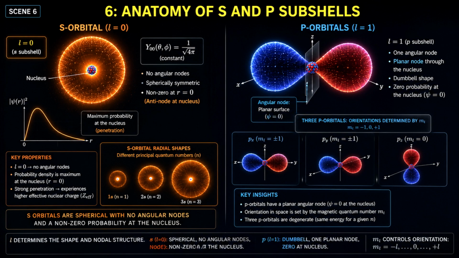When L equals 1, we obtain the three p orbitals, which form a distinct dumbbell shape split by a planar angular node passing right through the center of the nucleus. The spatial orientation of these lobes in three-dimensional space is governed by the magnetic quantum number m sub l, which takes integer values from negative L to positive L, filling space as symmetrically as possible for the entire electronic system.